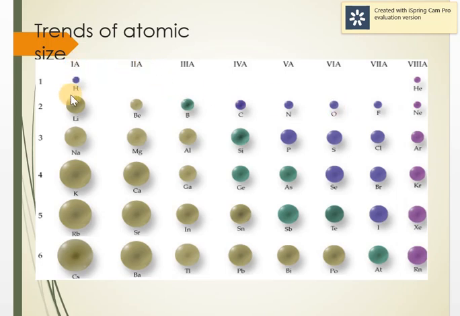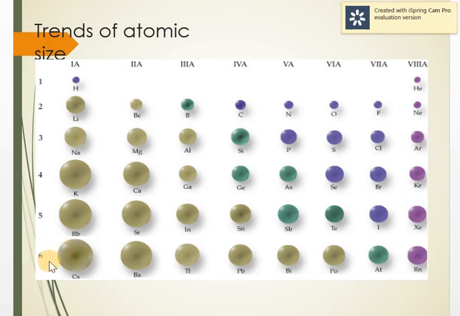But as we move down the group, the atomic size increases. Take the same group, group 1, or any group. As we move down the group, the size increases. Why? The nuclear charge increases, which is supposed to decrease the size, but electrons are added in the next shell.